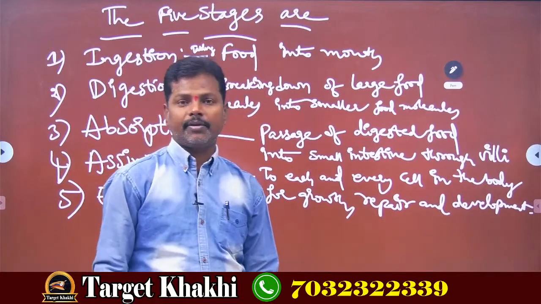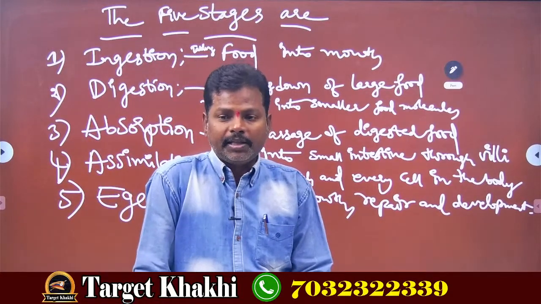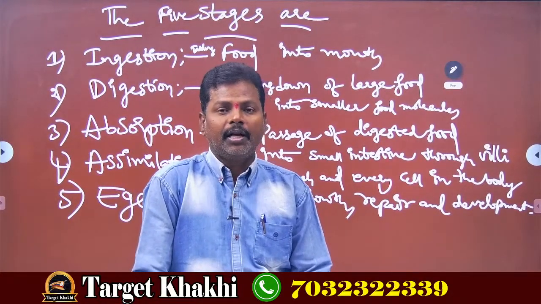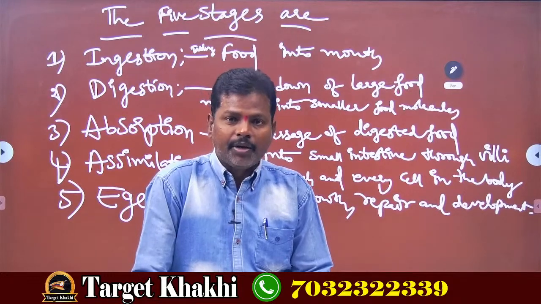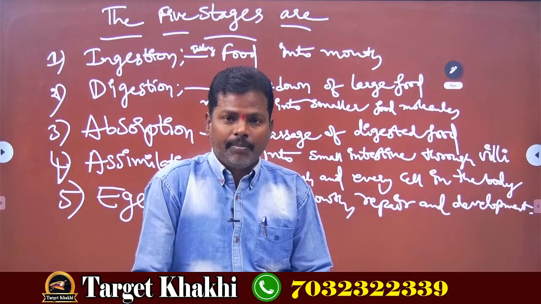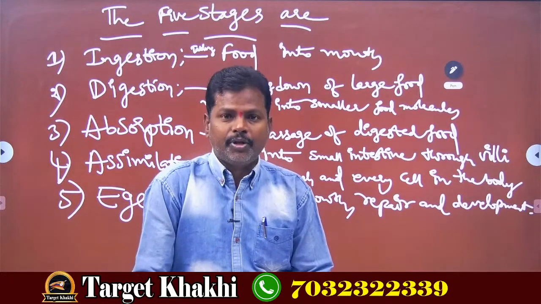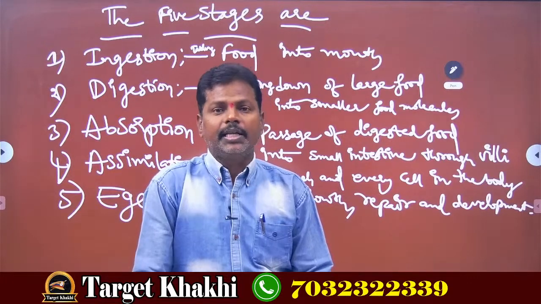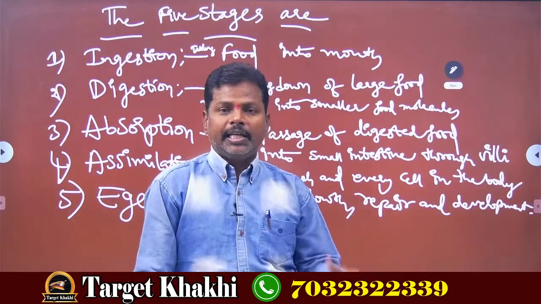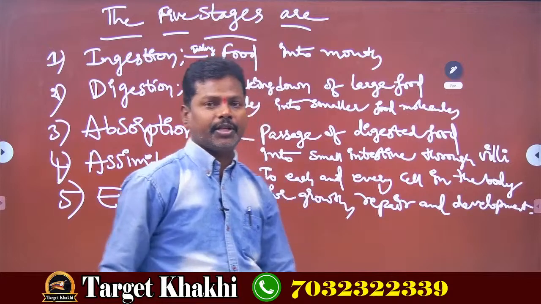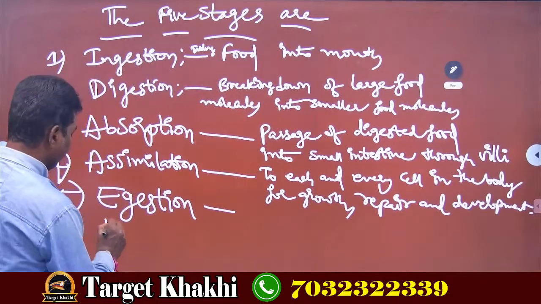What is the meaning of this process? It is the process of sending out undigested fecal matter or waste food which is formed in our body. Another name is defecation. What is that? Defecation.